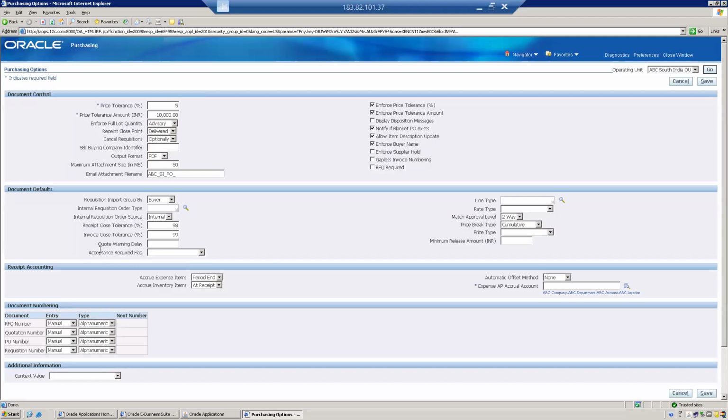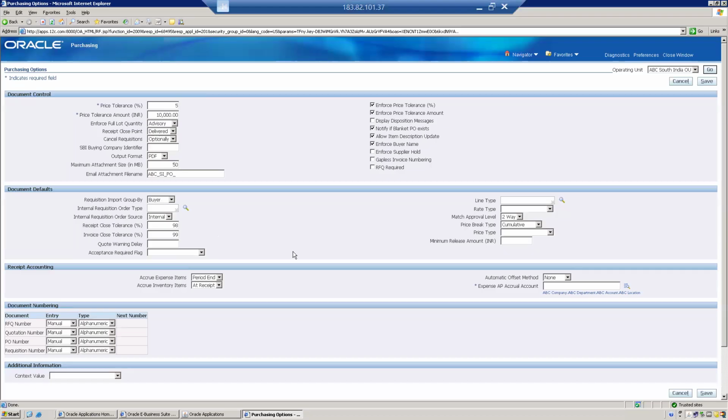Okay, so next is quote warning delay. After we send the RFQ, request for quotation, you have mentioned on the website that the RFQ validity is 15 days only.